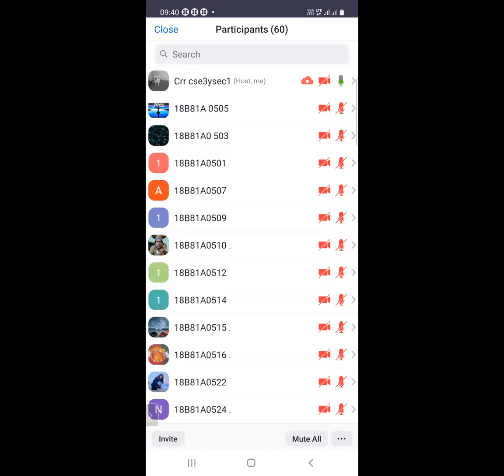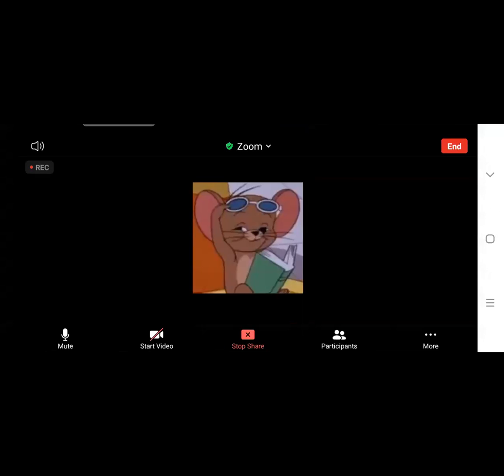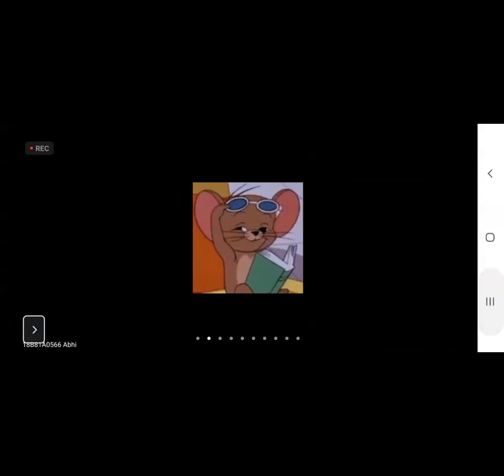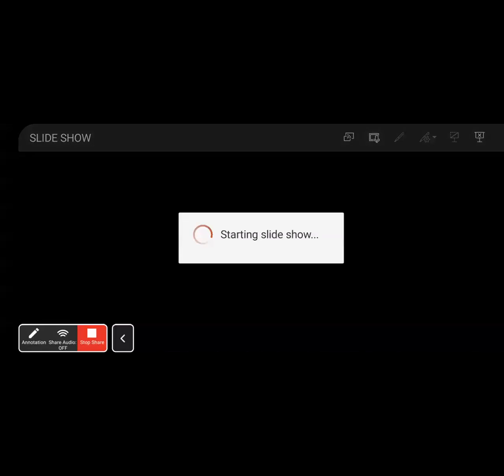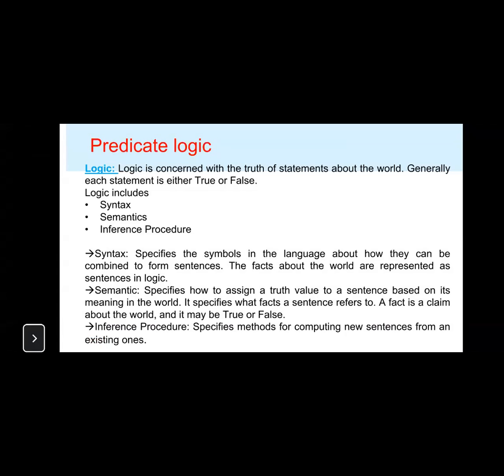Predicate logic has a long pedigree. Its roots go back at least as far as Aristotle, although in its current form it was developed starting in the late 19th century.